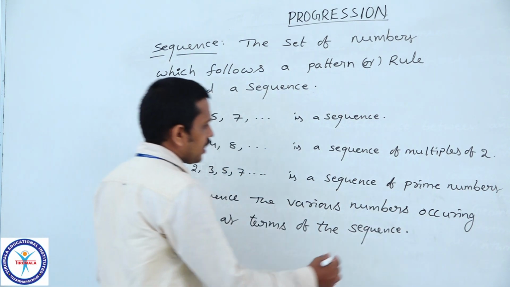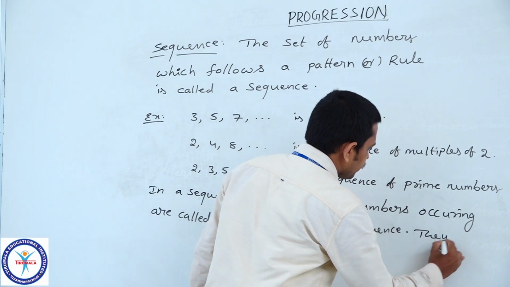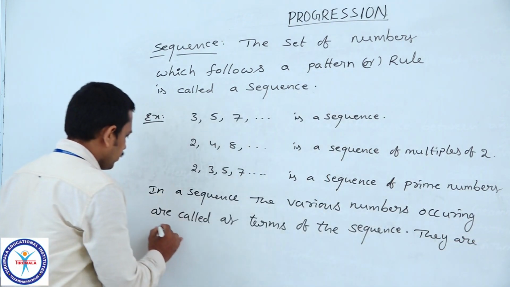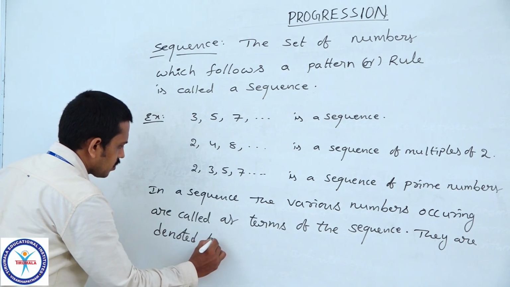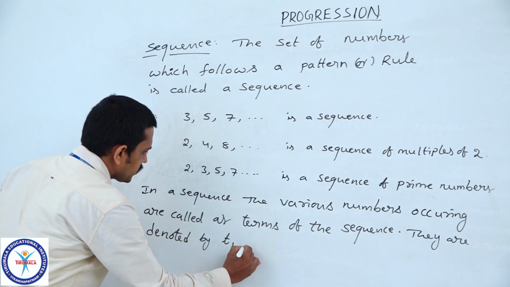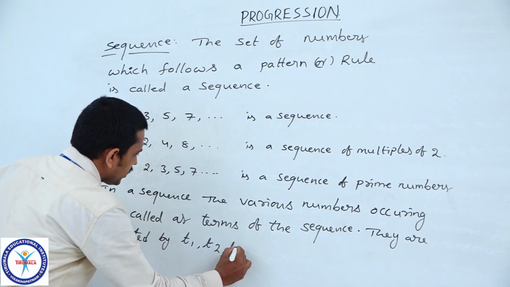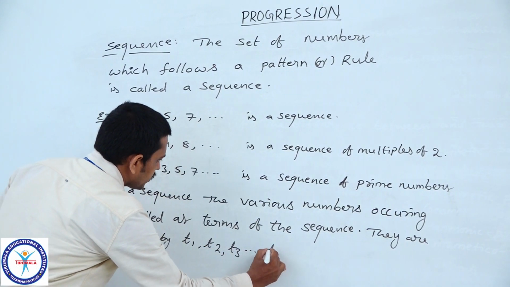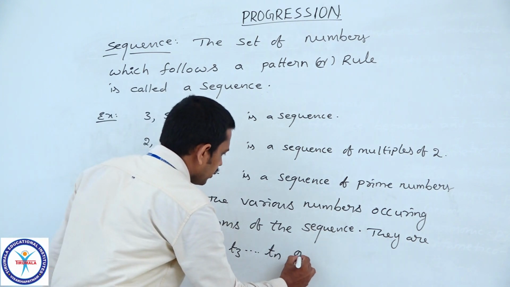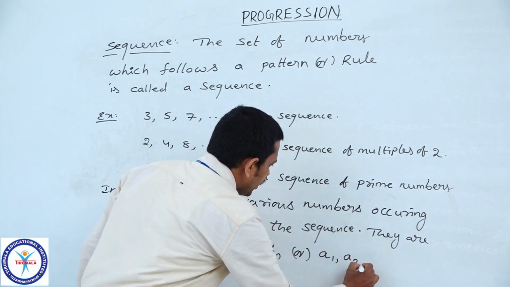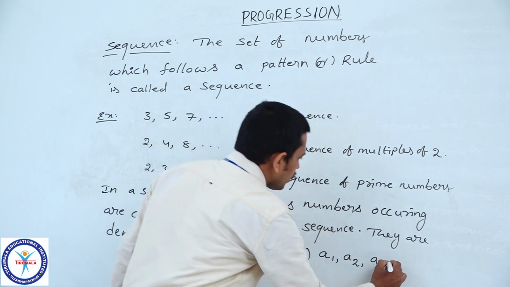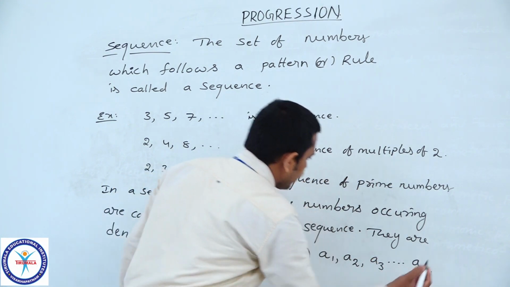They are denoted by T1, T2, T3 and so on, Tn, or we can also represent them by A1, A2, A3 and so on, An.